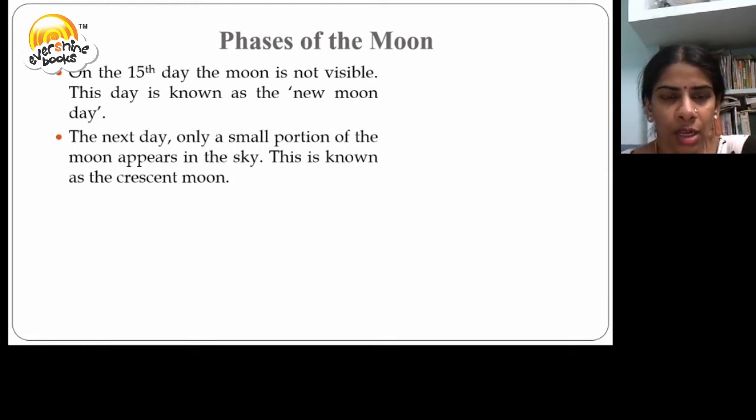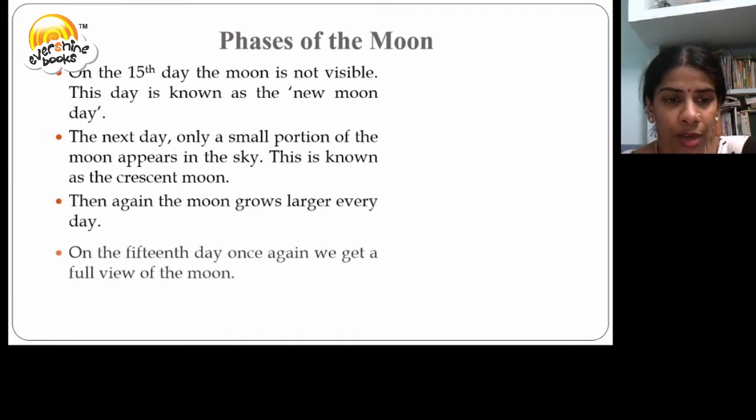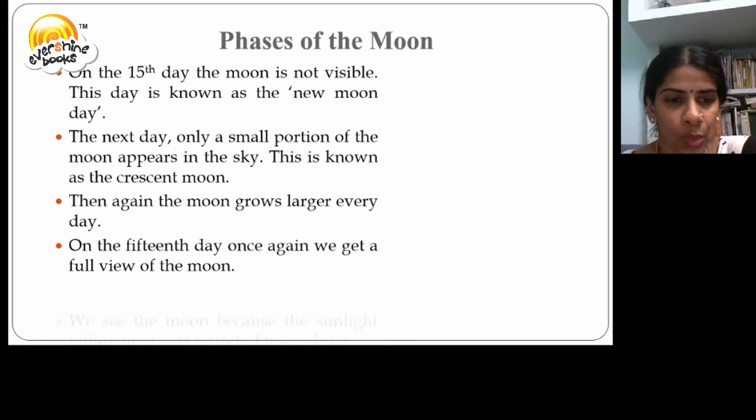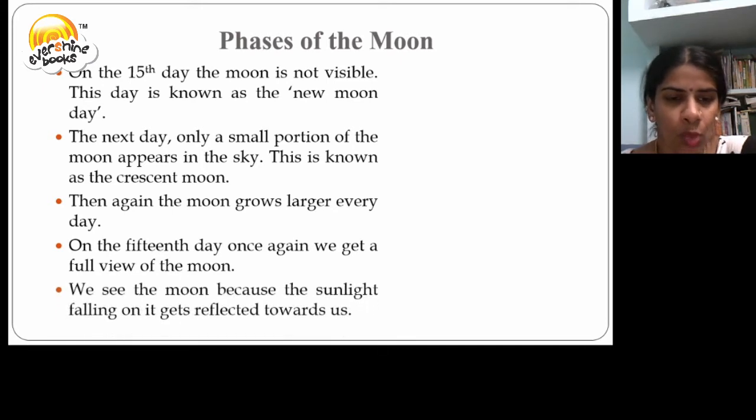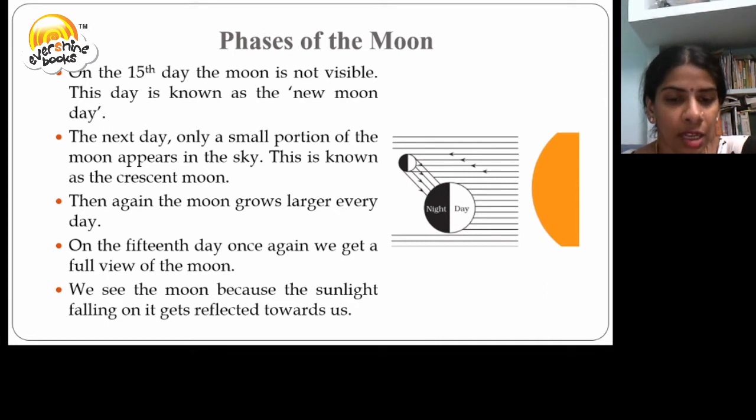The next day, only a small portion of the moon appears in the sky. This is known as crescent moon. Again, the moon grows larger every day. On the 15th day, once again, we get a full view of the moon. We see the moon because the sunlight falling on it gets reflected towards us. So, during the phases of the moon, the new moon day and the full moon day are important parts.